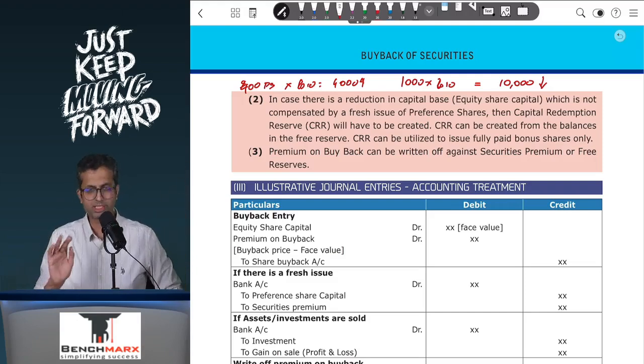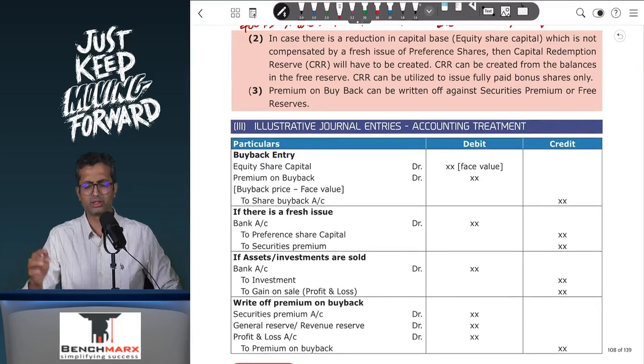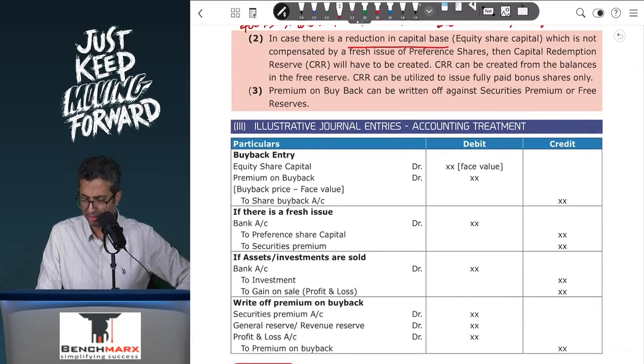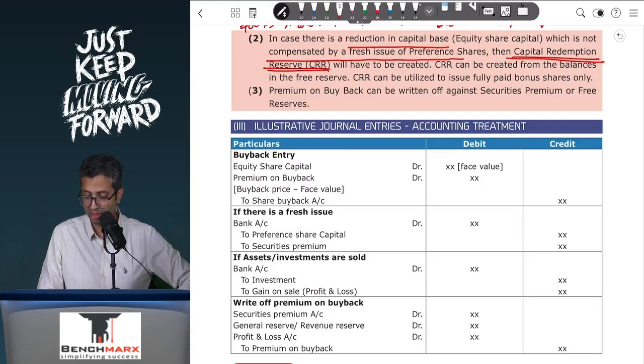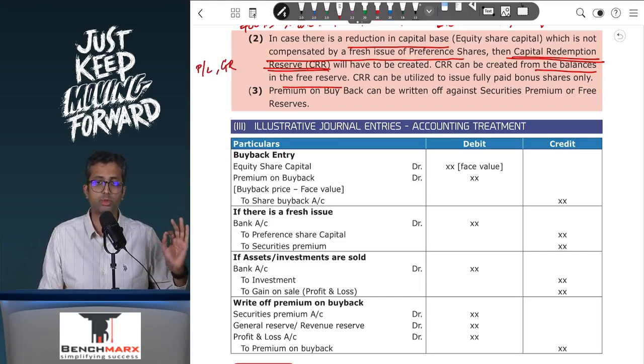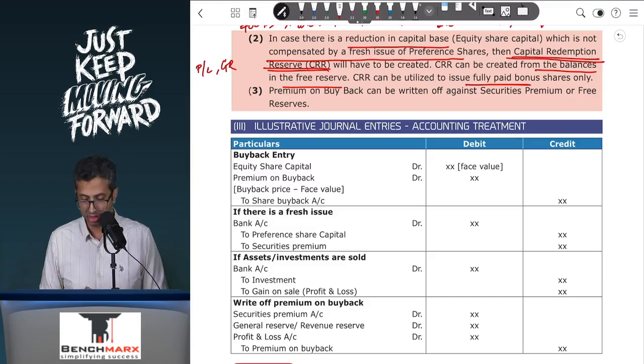So over here, we will see what is to be done when we are looking at the entries or the sums. So in case there is a reduction of capital base, equity share capital or even preference share capital as the case may be, which is not compensated by a fresh issue of new shares, then CRR, capital redemption reserve, will have to be created, and CRR can be created from the balance in the free reserve. Free reserves over here will be P&L, general reserve, revenue reserve, etc. It will not include securities premium. CRR will be used to issue fully paid bonus shares only, and there is no other end use for a CRR.